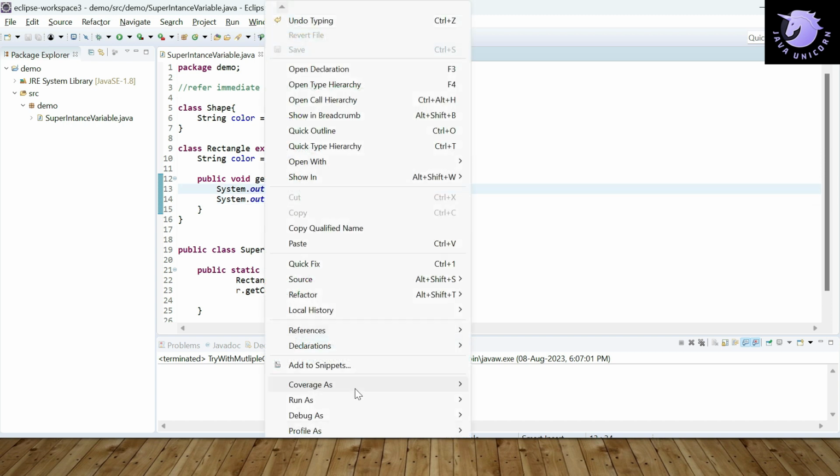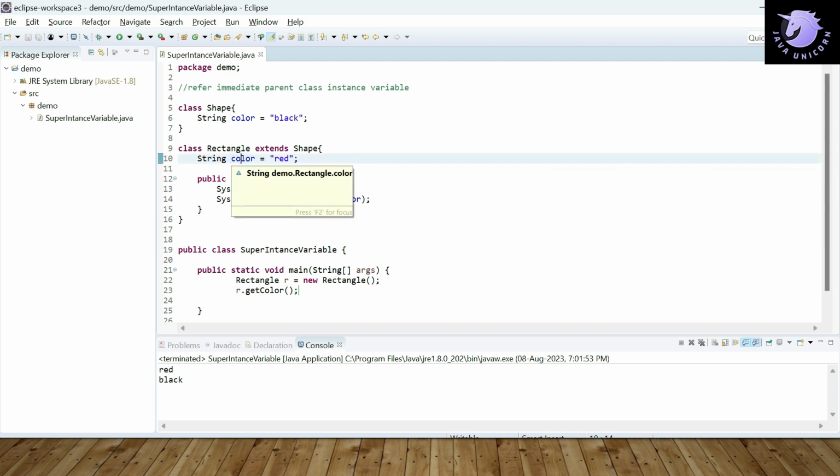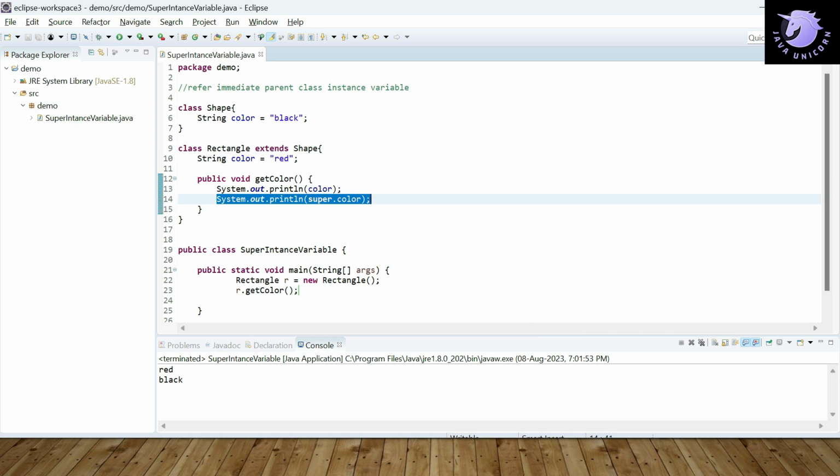Let's execute this program here. Okay, so first it will display red, that means the child instance variable, and then it will refer to the super instance variable. Okay, so this is the first use of the super keyword.